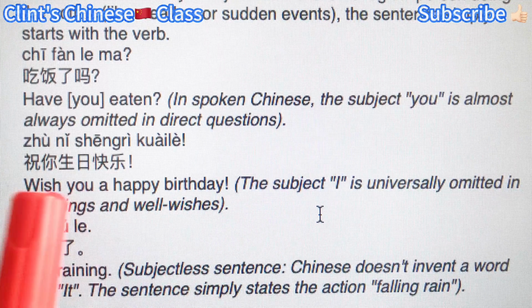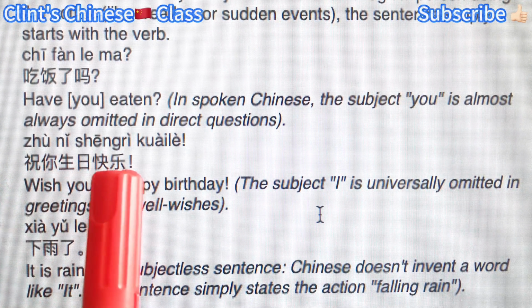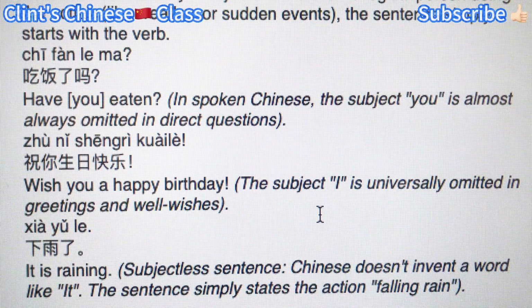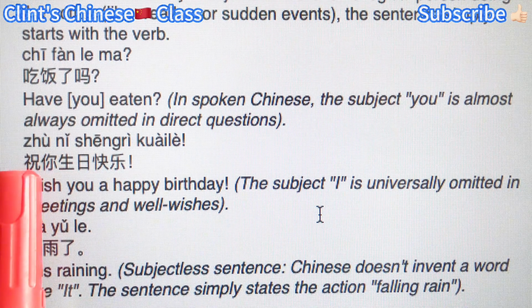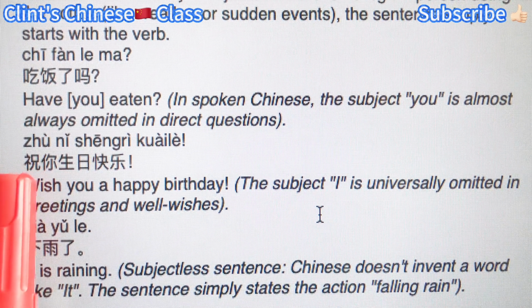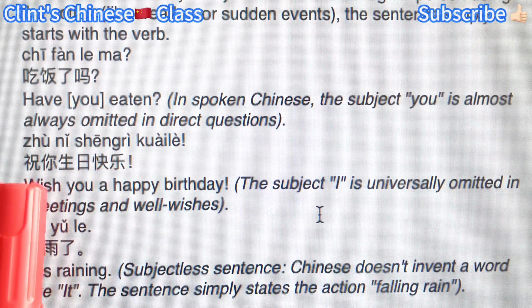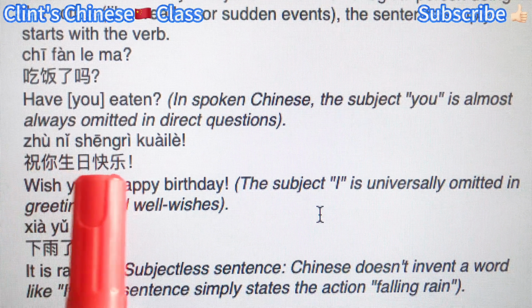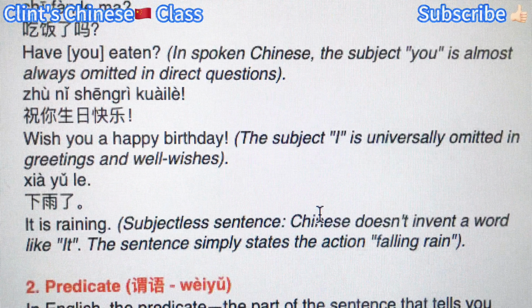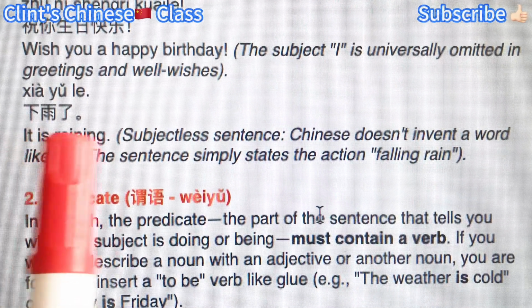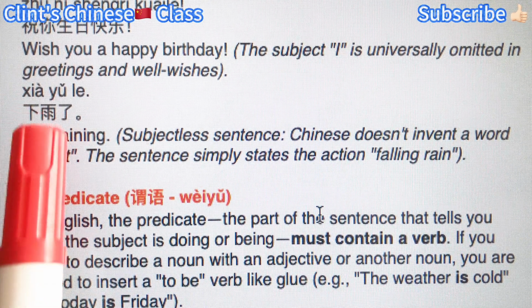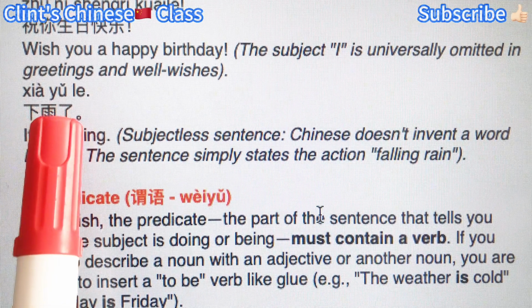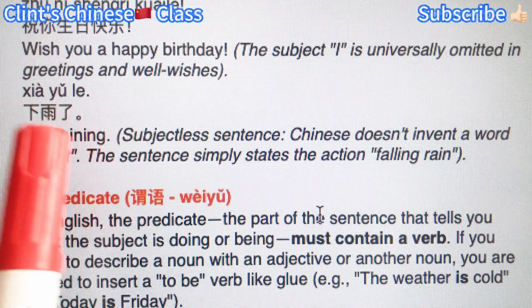Okay, wish you a happy birthday. 祝你生日快乐. Yeah, but who wishes? It's I wish, right? I wish you a happy birthday. I think this is the same as English. So the subject I was omitted. 我祝你生日快乐. So basically we just say 祝你生日快乐 to simplify this. And next, it is raining. Right, so there's no dummy subject "it." We just say falling rain. 下 means fall. 雨 is rain. So falling rain already.